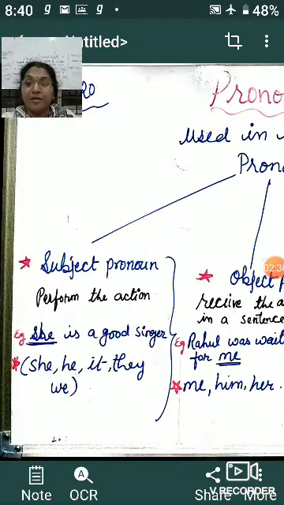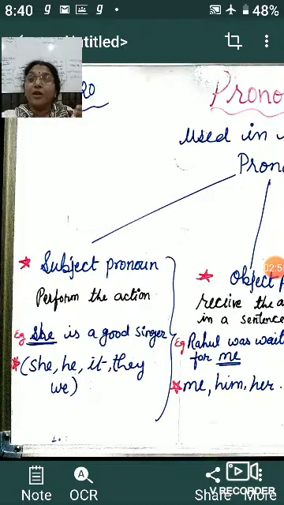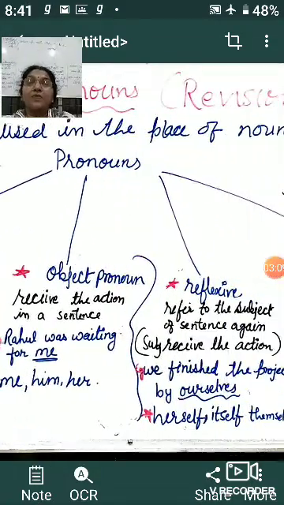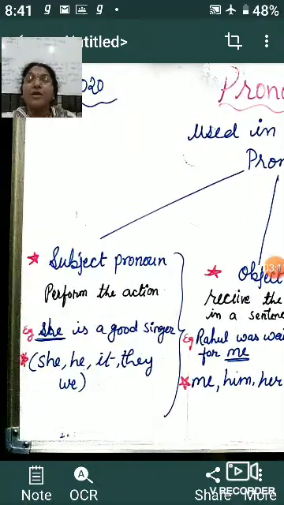If we say he, it is just a pronoun. But when we frame a sentence, we need the action as well. So we can say he eats, he dances, he plays guitar, he has a beautiful handwriting. So we are talking about the action done by the subject. The subject will be either a noun or it is replaced with the pronoun, as we have already read, it is used in place of noun. So subject pronoun is a pronoun which is performing any action.